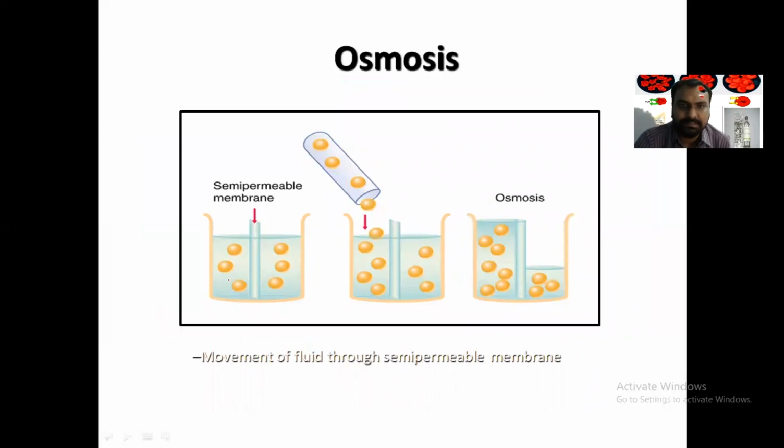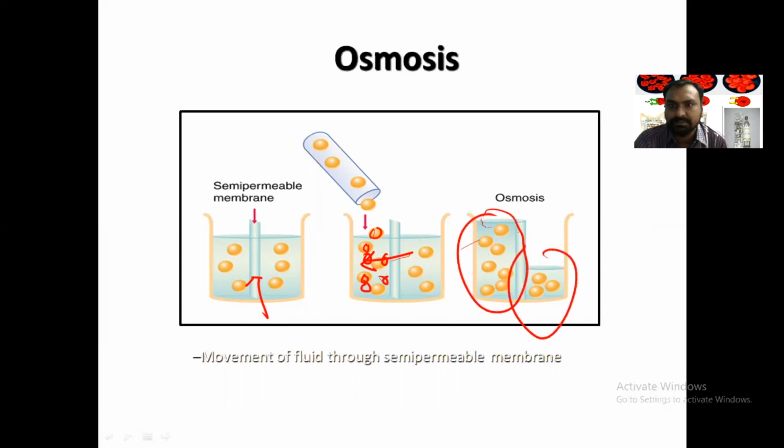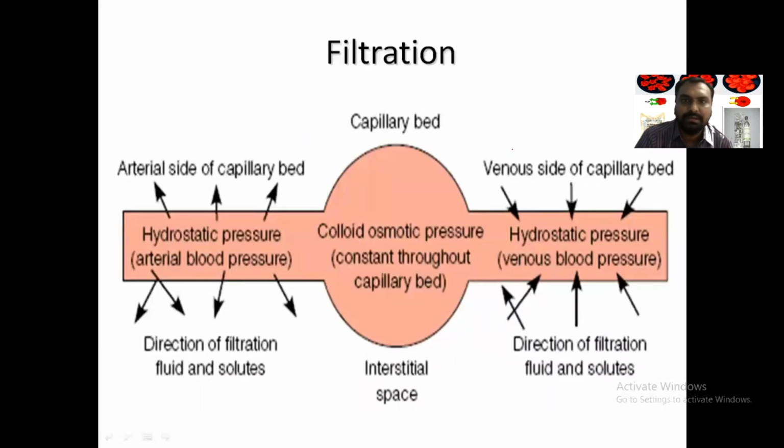If you see, this is a beaker, and there is a semi-permeable membrane. When we add the dissolved substance, when substances are more, they will draw the water. Here the dissolved substances are less, and here they are now more. They will take up the water. So movement of water occurs through the semi-permeable membrane, and you can see here there is more water as compared to this. That is called osmosis: movement of fluid through the semi-permeable membrane.